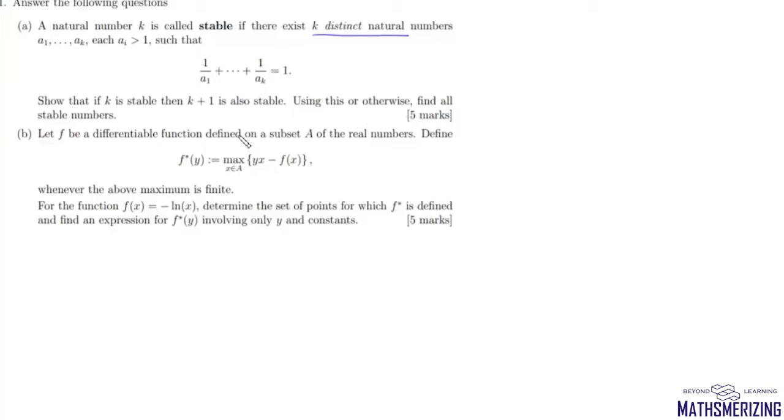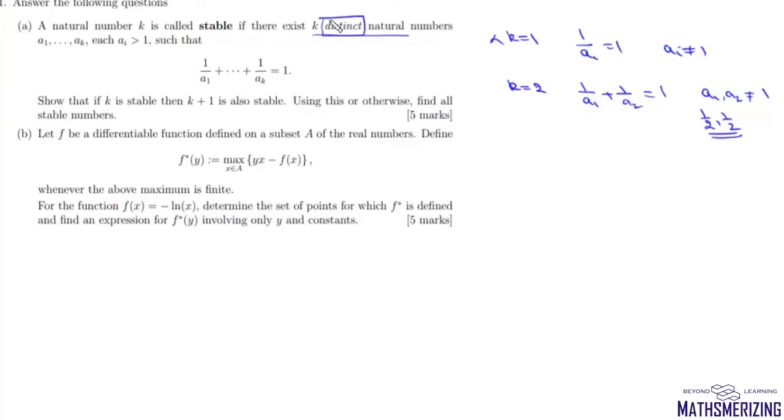Now we know that it cannot be true for k equals 1. We cannot write 1 upon a1 equals 1 when a1 is unequal to 1. So k equals 1 is not stable. What about k equals 2? We'll get 1 upon a1 plus 1 upon a2 equal to 1. This is possible only when both the numbers are the same, but it is stable only if there exist distinct natural numbers. So k equals 2 is not stable as well.